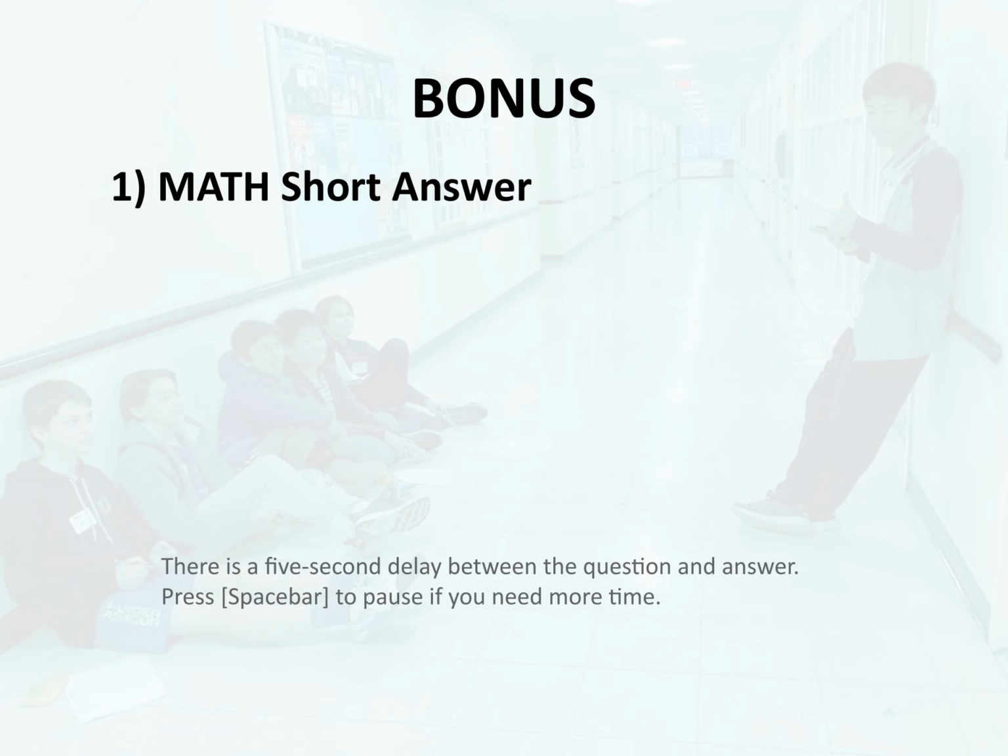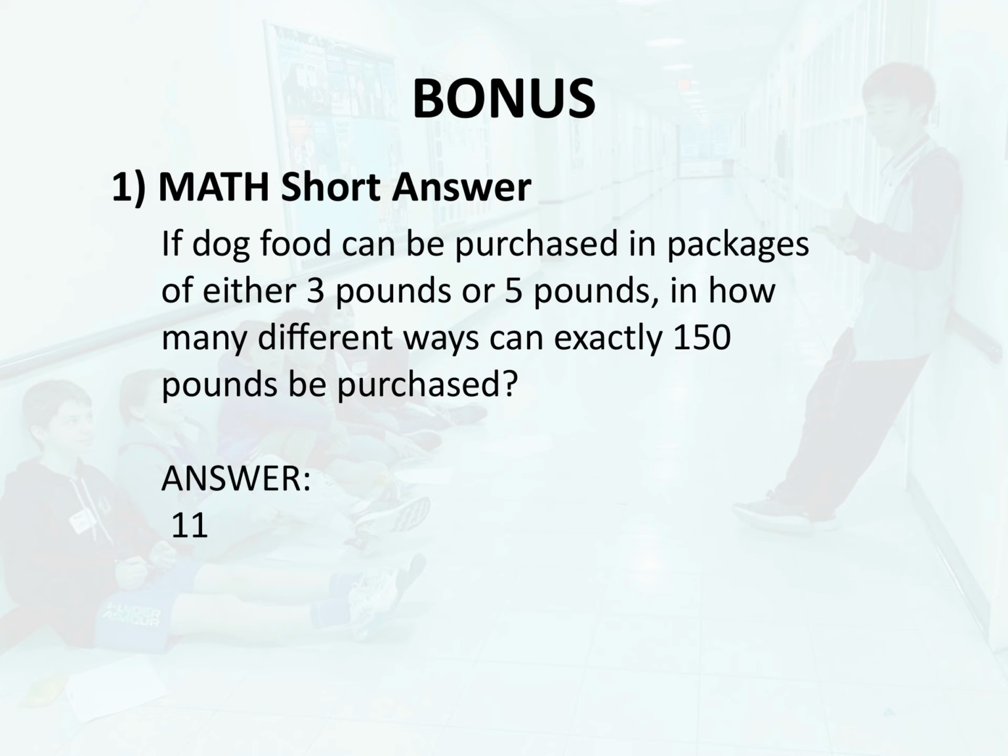Bonus 1. Math. Short answer. If dog food can be purchased in packages of either 3 pounds or 5 pounds, in how many different ways can exactly 150 pounds be purchased? Answer 11.